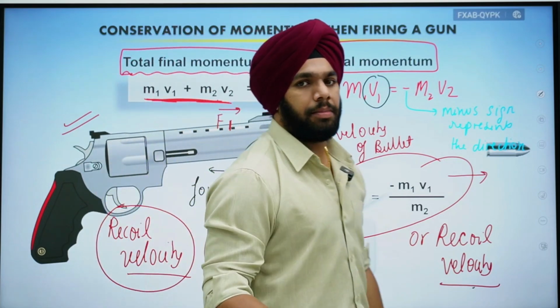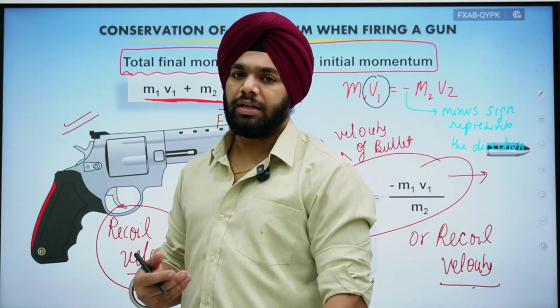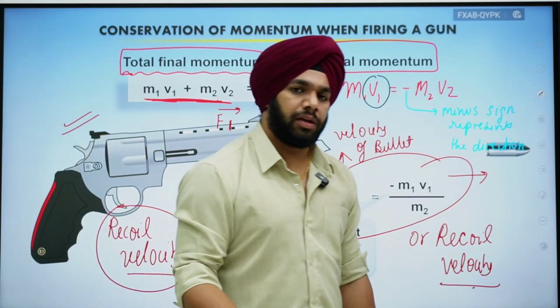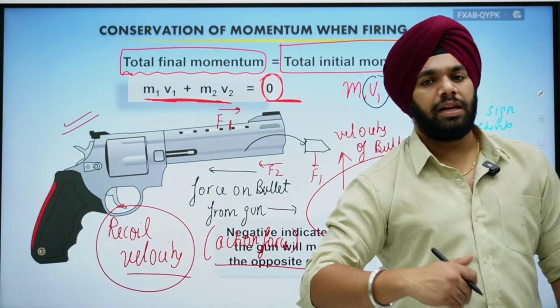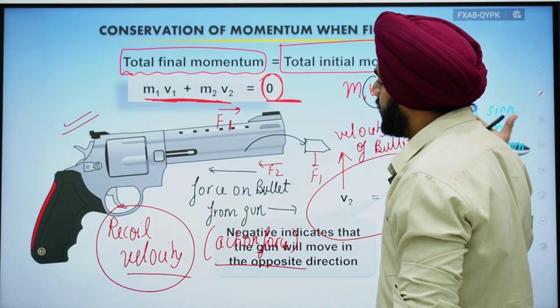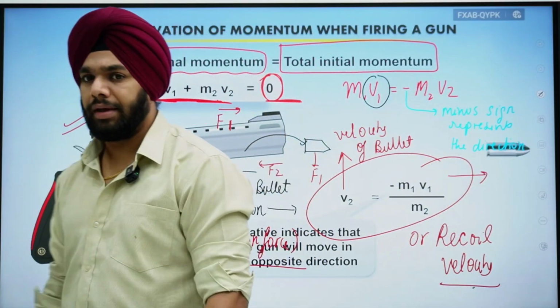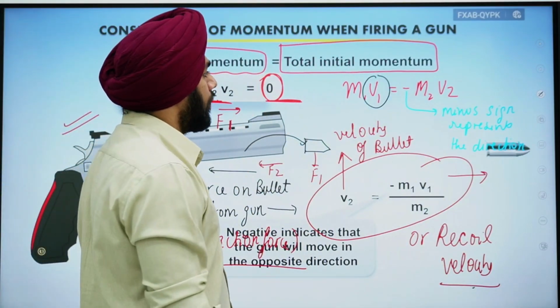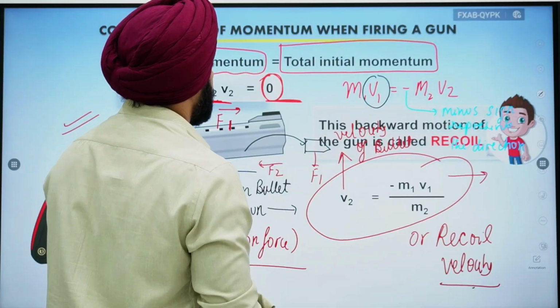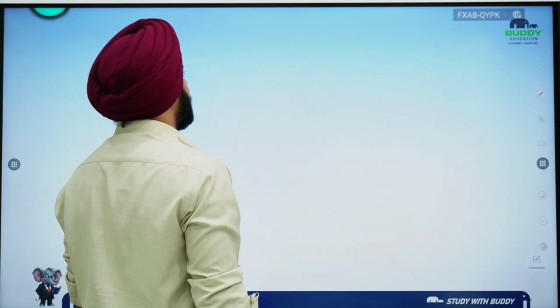Okay, so you can remember this general derivation that initially both the bullet and the gun were not moving, obviously. Then finally when the shot was fired, the bullet went forward and the gun went backward. Okay, got my point? The backward motion of the gun is called recoil. This is what we have already discussed.